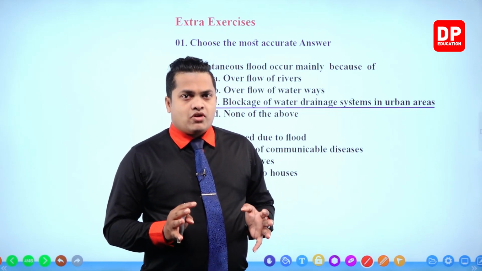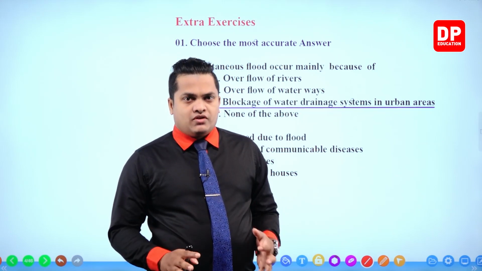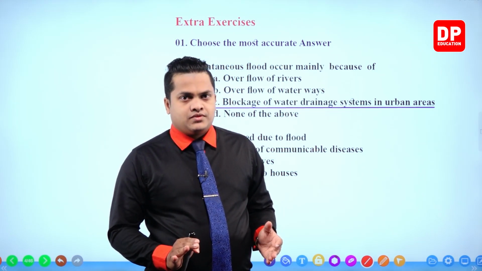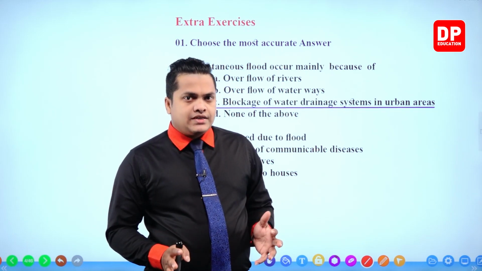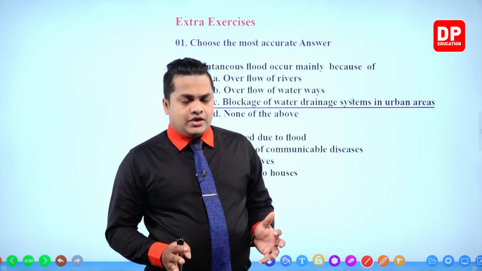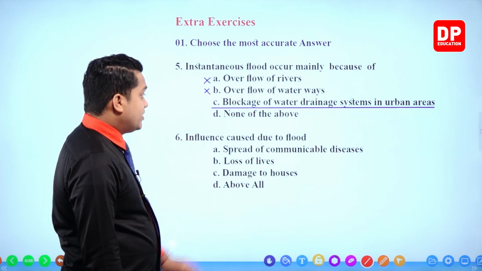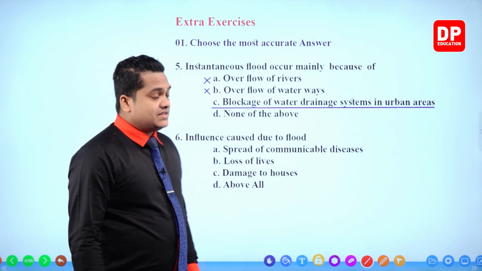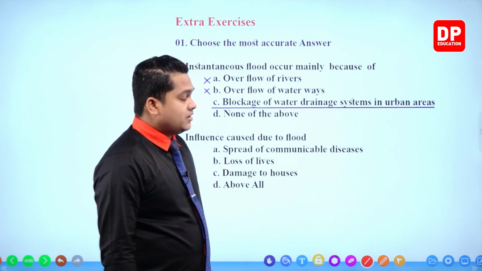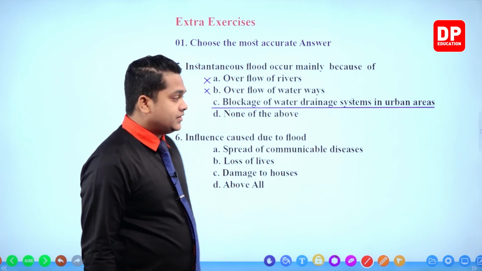If heavy rain occurs in a certain urban area, then these drains will overflow, and because of that a flood will occur. So that flood is referred to as an instantaneous flood. So here the answer is response number 3, or C, the blockage of water drainage systems in urban areas. That's the main reason for instantaneous flood.